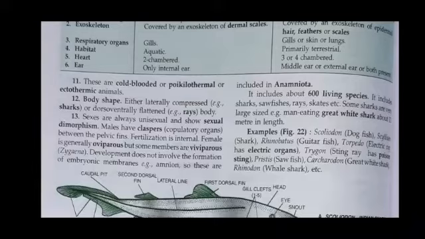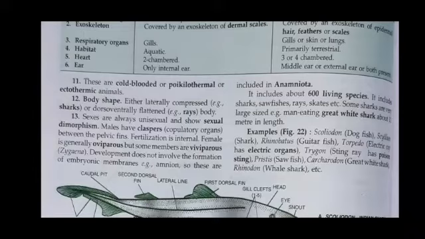Number 13, sexes are always separate and show sexual dimorphism. Males have claspers, copulatory organs, between the pelvic fins. Fertilization is internal. Females are generally oviparous, but some members are viviparous. Development does not involve the formation of embryonic membranes, for example amnion, so these are included in Anamniota.